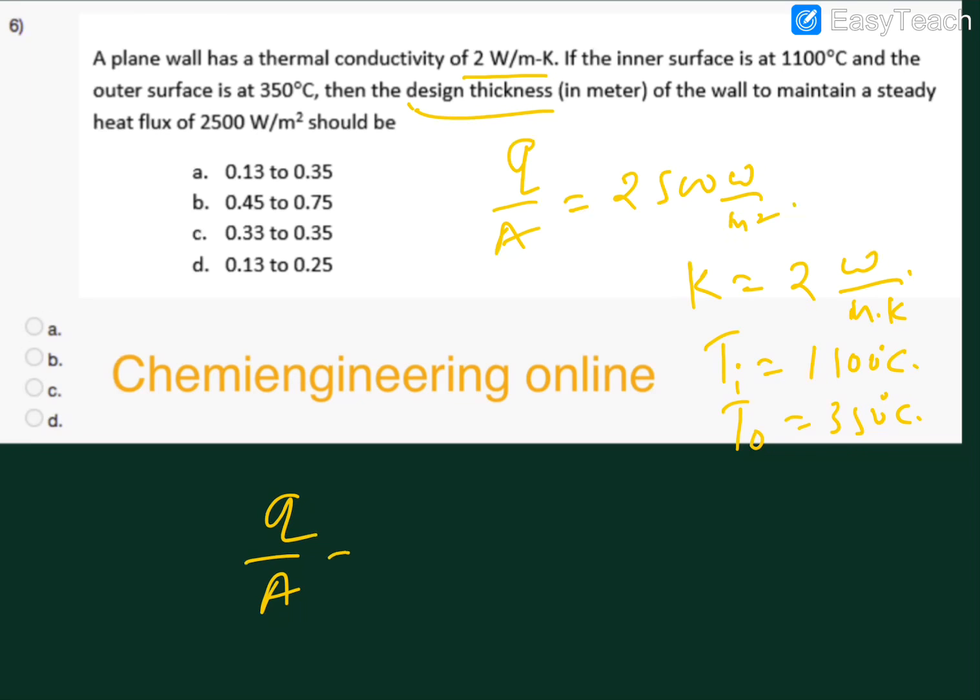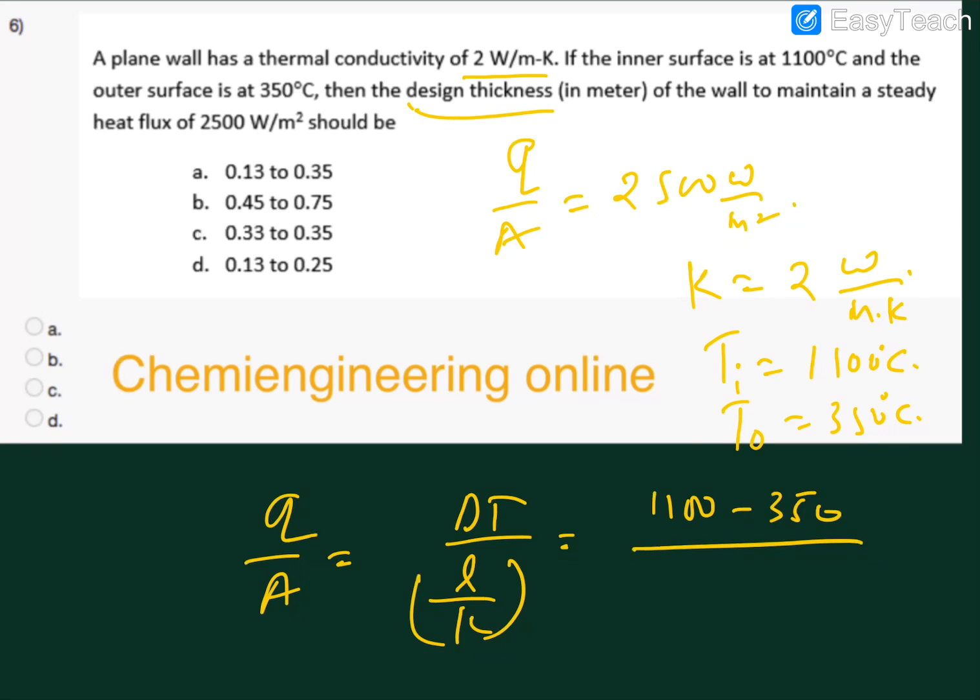So Q by A is nothing but delta T over L by K. Simply you can put all the values, 1100 minus 350 divided by L, and divided by K value, which is 2.